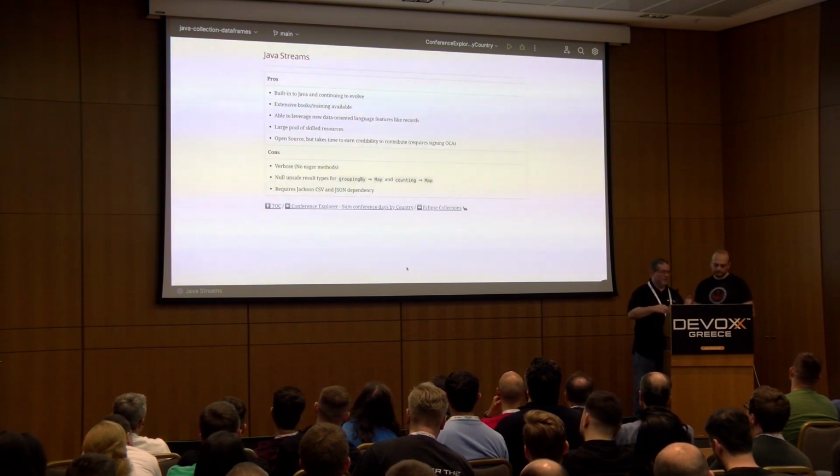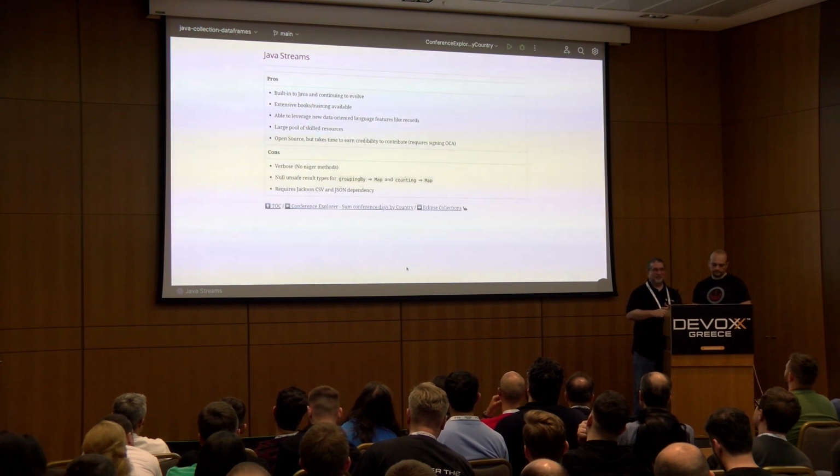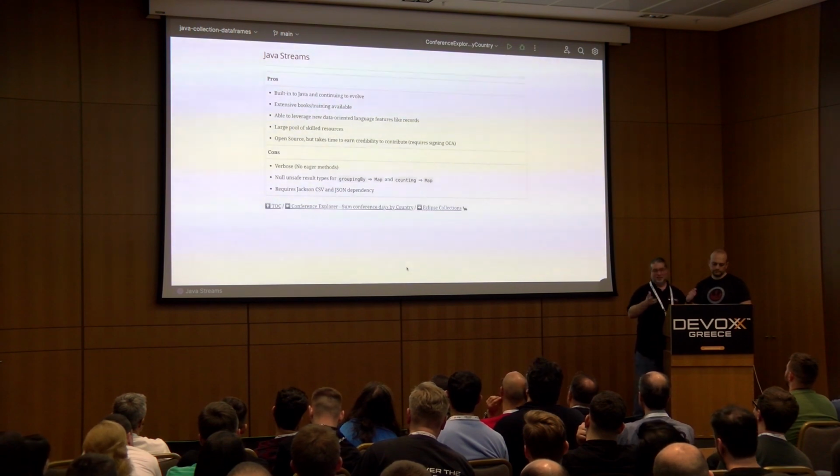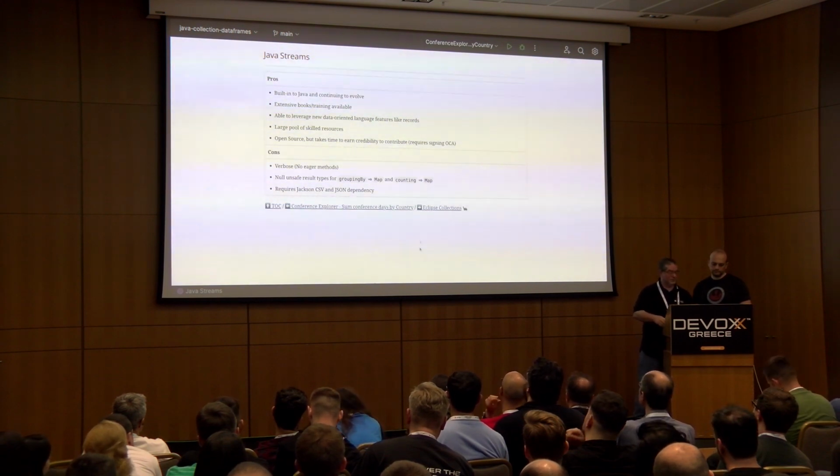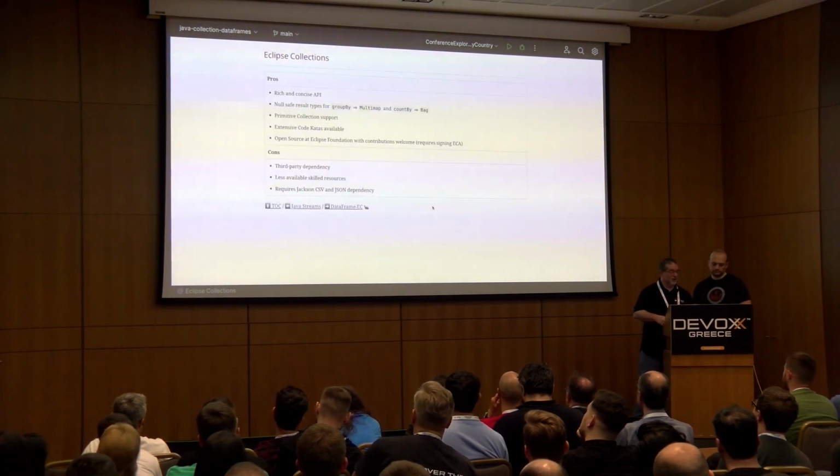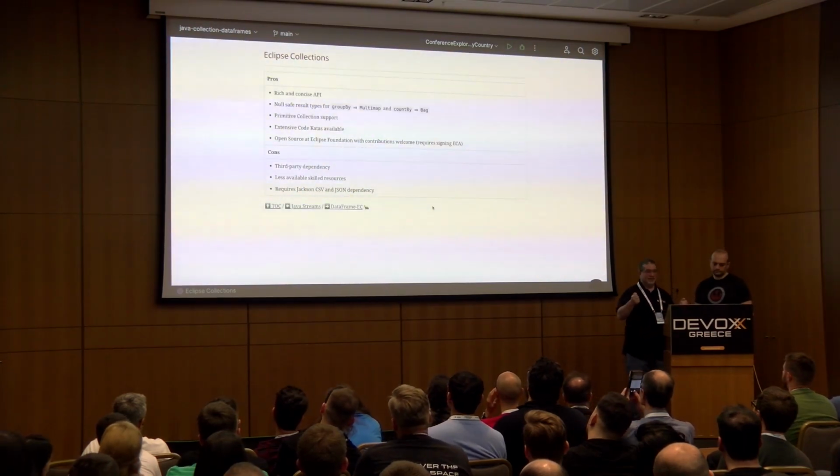Some of the cons: slightly more verbose, right? You do have to deal with things like null safety when you've got methods that are returning maps, like group by or counting or sum. And it does require the Jackson dependency. So with Eclipse Collections, you get this rich and concise API.